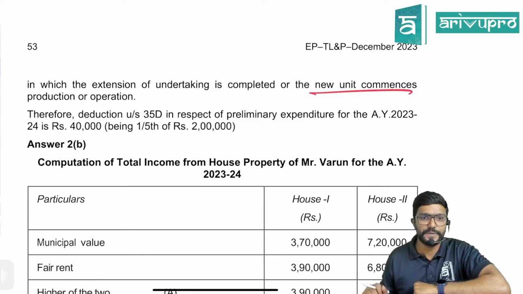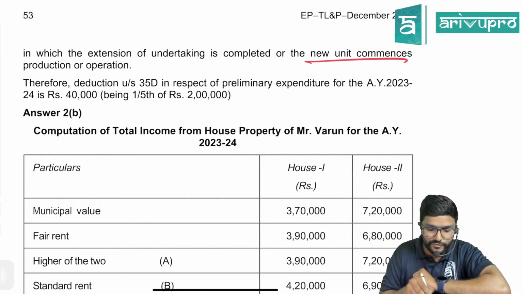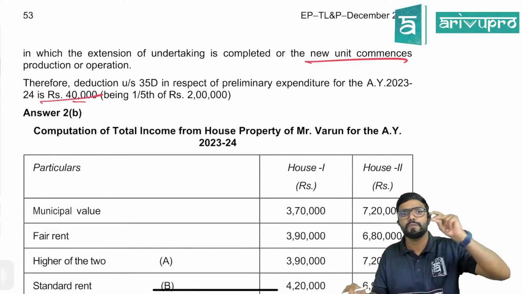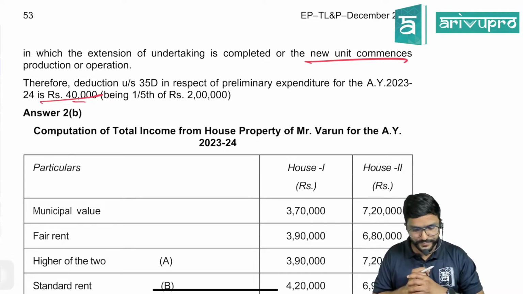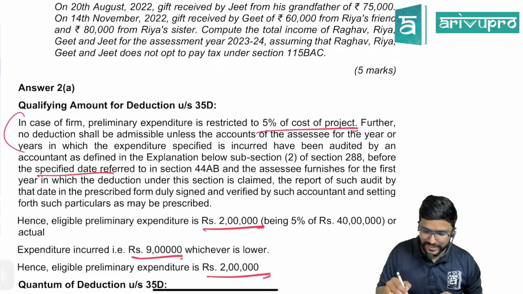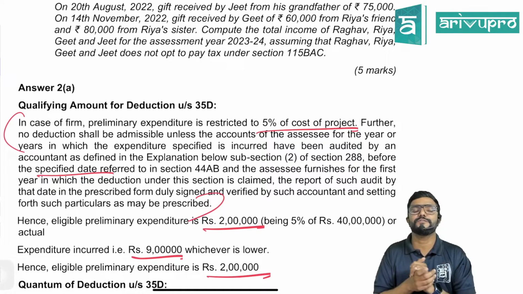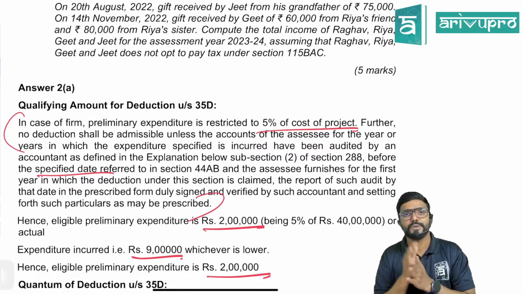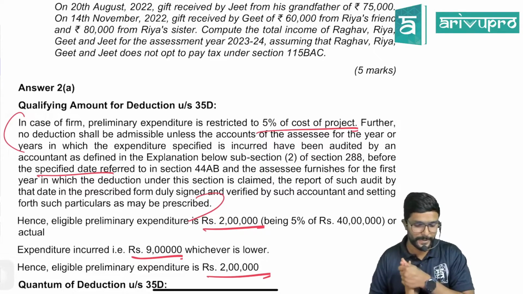In our case, new unit production or operation. Therefore, the deduction under section 35D in respect of preliminary expenditure for the assessment year 23-24 is 40,000. How did we get this 40,000? 1/5 of 2 lakh. Okay, now yes. So this is actually the calculation, but whatever they have explained in first paragraph is with respect to procedural compliance, guys. That is, whenever you are claiming the deduction for preliminary expenses, you have to get a proof from a chartered accountant signed by him, like audit report.